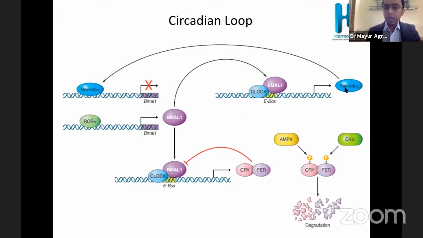Similarly, REV-ERB also gives negative feedback, and ROR alpha gives positive feedback. All of this, the synthesis and degradation and then again synthesis, happens within approximately 24 hours. So this circadian loop is of approximately 24 hours.